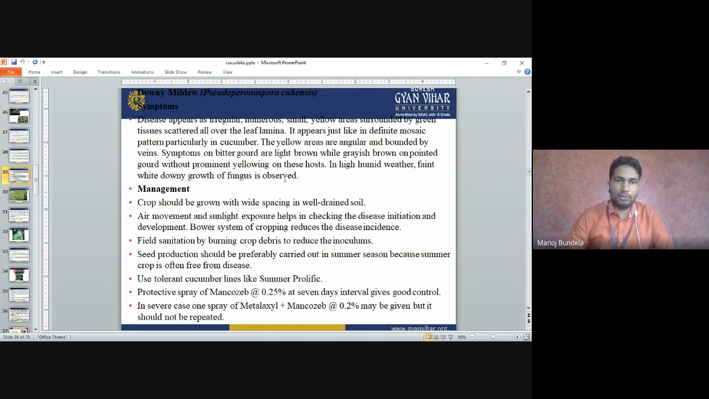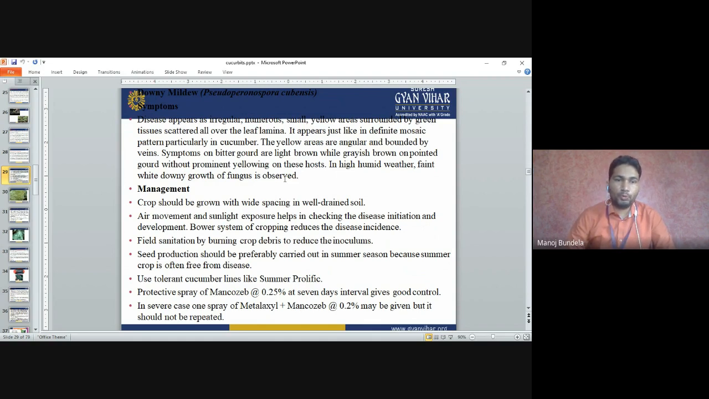The symptoms on bitter gourd are slightly brown, while they are greenish grayish brown on pointed gourd. So the same disease, downy mildew, will develop in bitter gourd and pointed gourd also, but the symptoms are somewhat different. In high humid weather, a faint white downy growth of the fungus is observed.